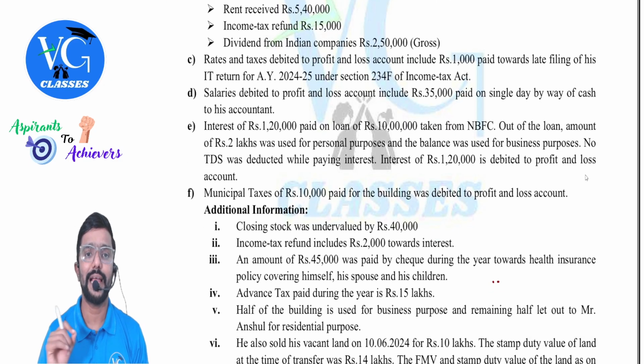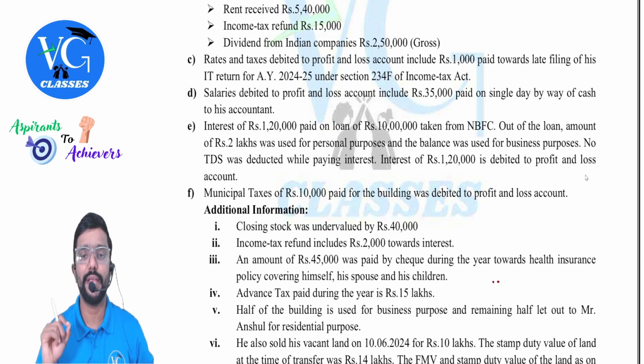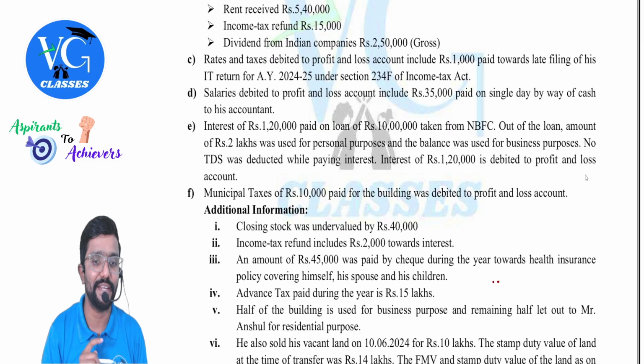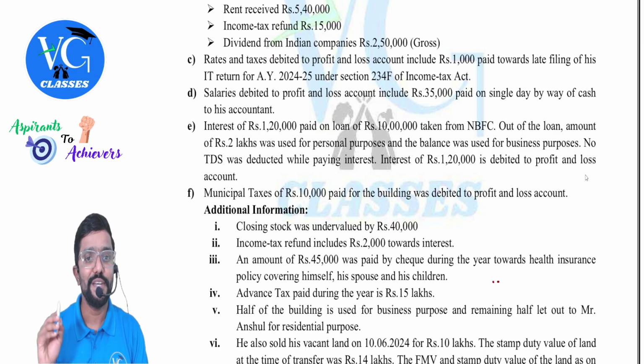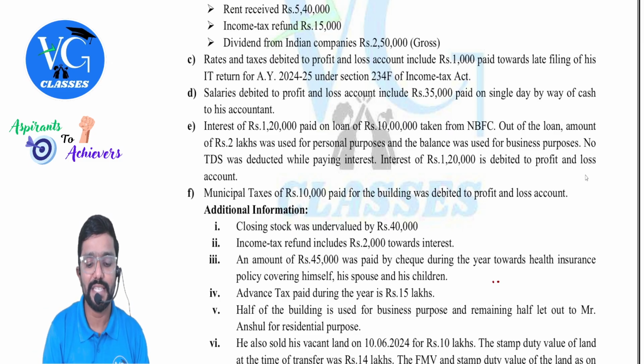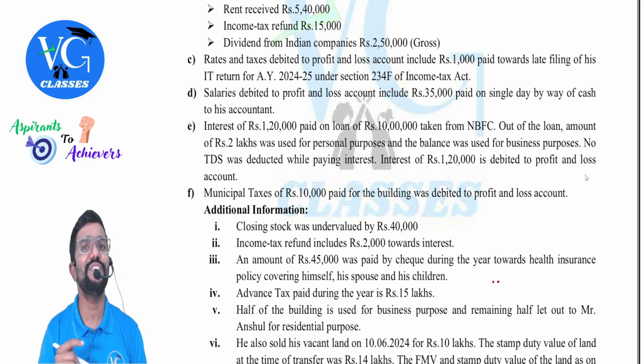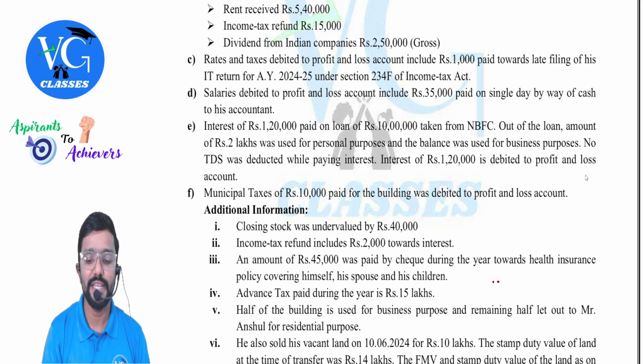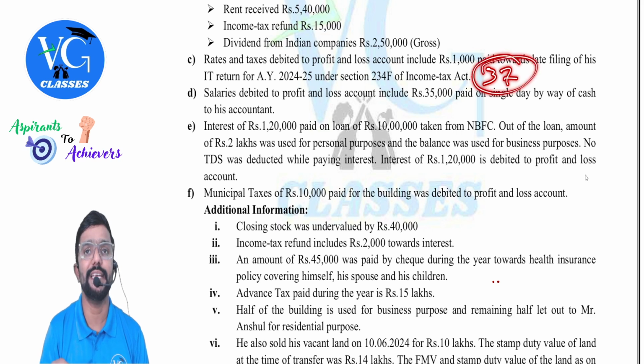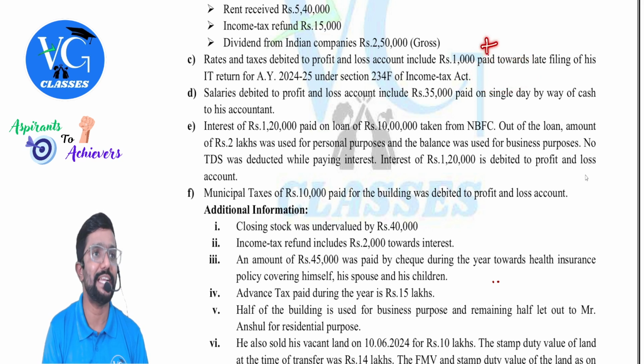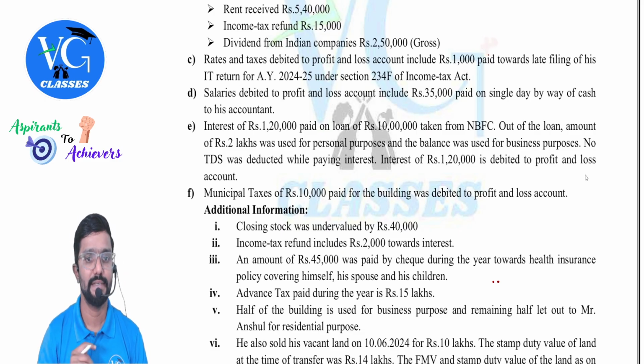Next. Rates and taxes debited to profit and loss account include 1,000 rupees paid towards late filing of his IT return for assessment year 24-25, that is last year, under section 234F. 234F talks about late fee. Clear? Is late fee allowed? No. It is penal in nature. So as per section 37, disallowed. What should we do with this? It is already debited, so you need to add it.